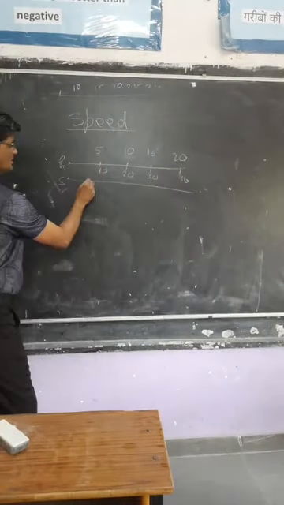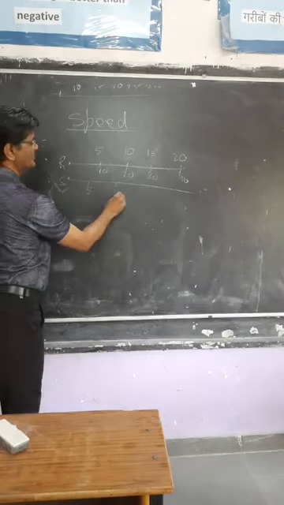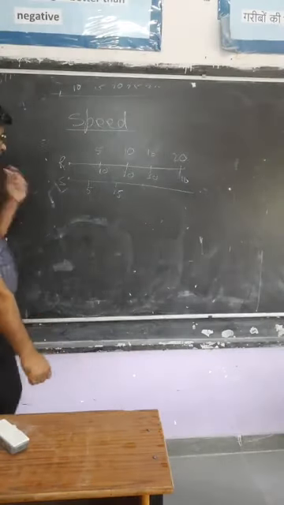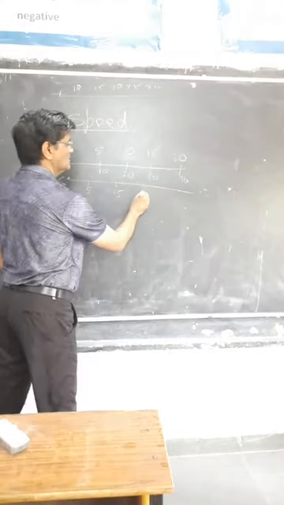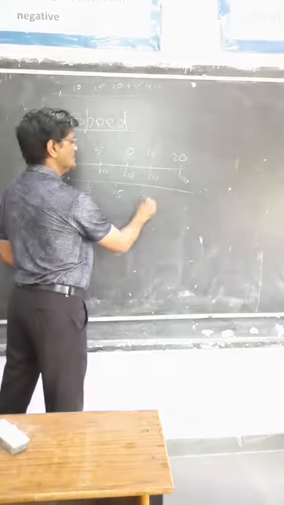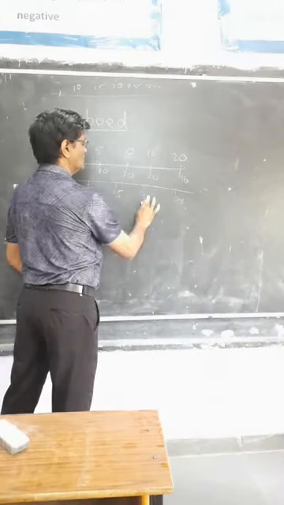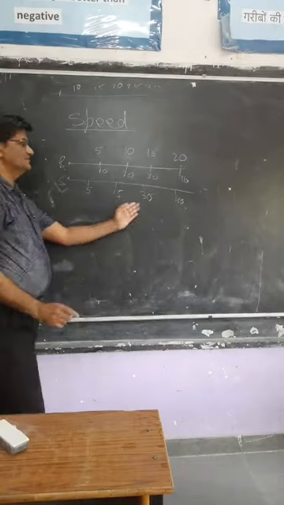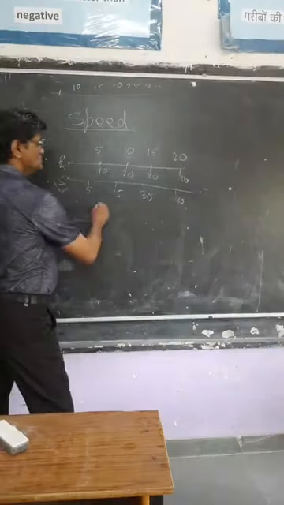For Shyam it is 5, 15, then 30, then 40 like this.